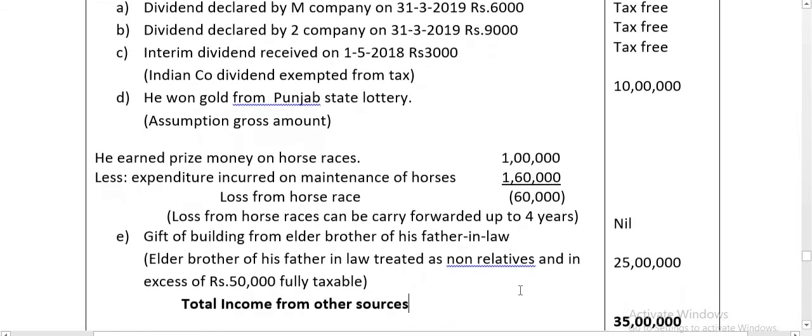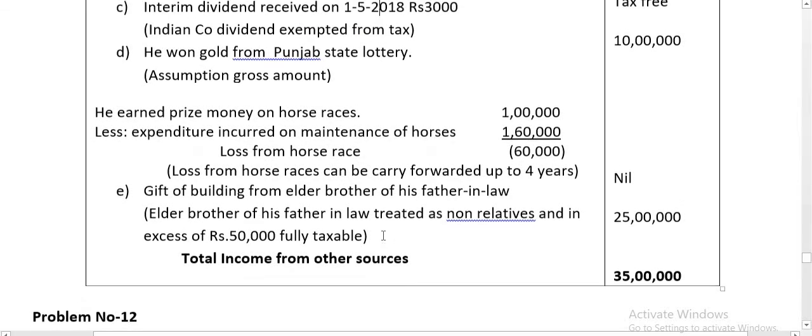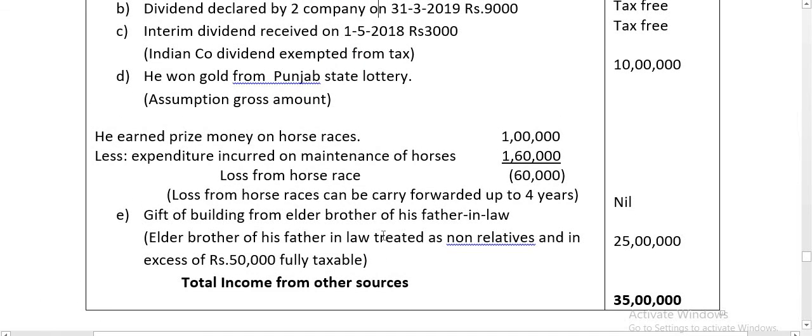Next, gift of building from elder brother of his father-in-law. Father-in-law is a relative, but the elder brother of father-in-law is treated as a non-relative. Remember, an amount in excess of rupees 50,000 from a non-relative is fully taxable.